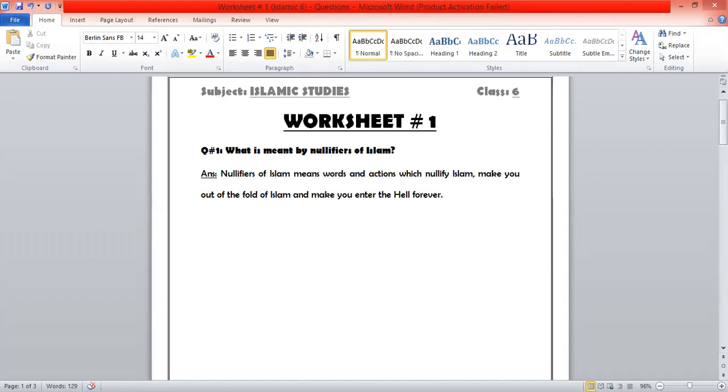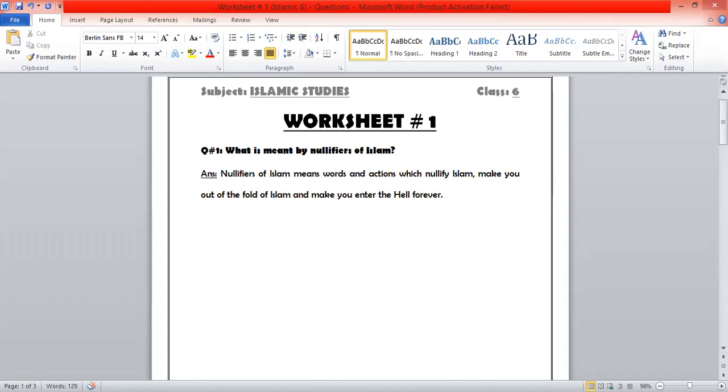Okay, sir. So it means that someone who is out of the fold of Islam gets into the fold of disbelievers. Yes. If someone is out of the fold of Islam, it means he is in the fold of the disbelievers. Yes, we can say it.